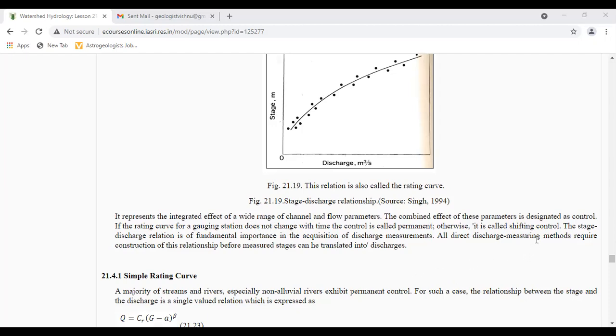Otherwise, it is called shifting control. The stage discharge relation is of fundamental importance in the acquisition of discharge measurements. All direct discharge measuring methods require construction of this relationship before measured stages can be translated into the discharges.